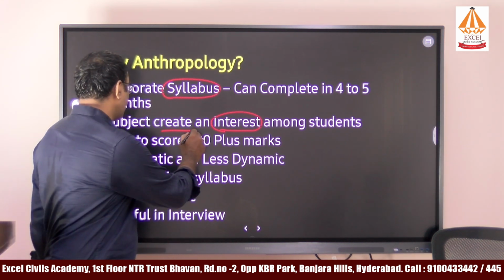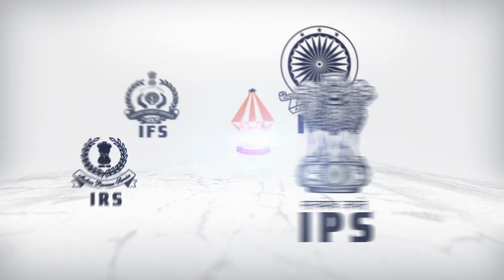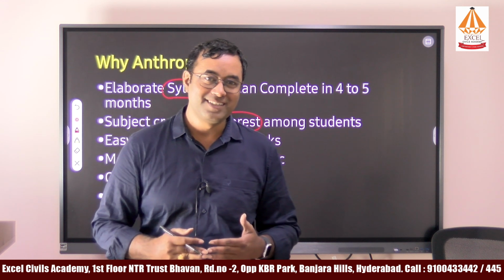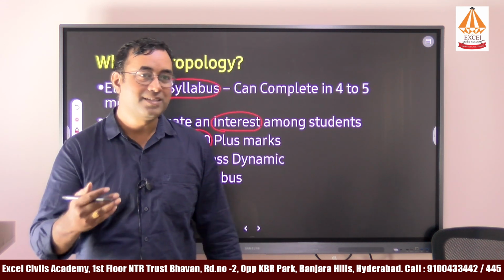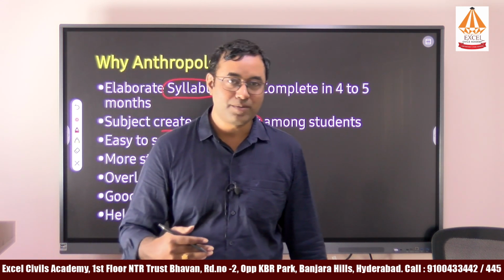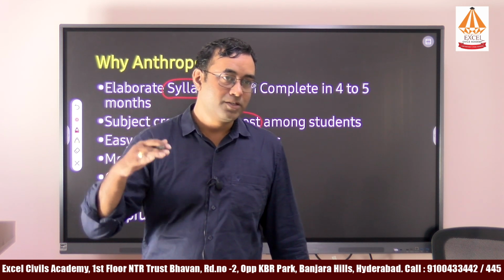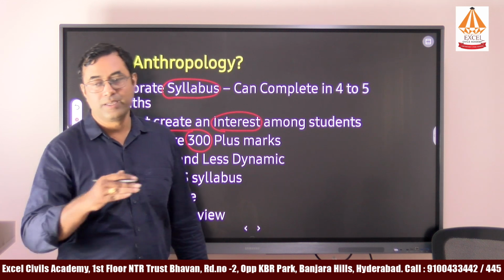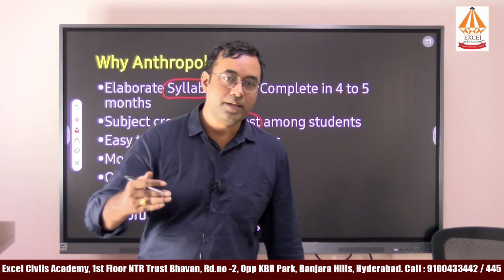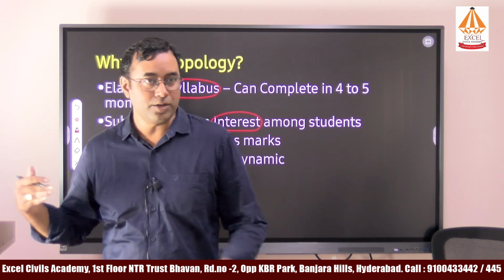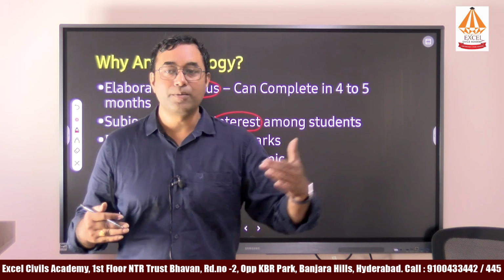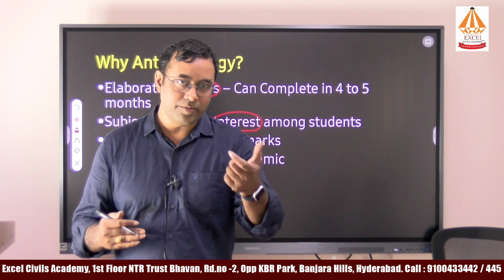Next, there are many people who are securing 300-plus marks. The total marks for the optional is 500. Do students get 500 out of 500? In UPSC, getting 60% or 65% of the marks is the maximum. Any student who gets more than 300 marks is considered to be the best. And if you see the trend of anthropology as an optional, most of the students are continuously securing more than 300 marks. That is one of the parameters we can consider.